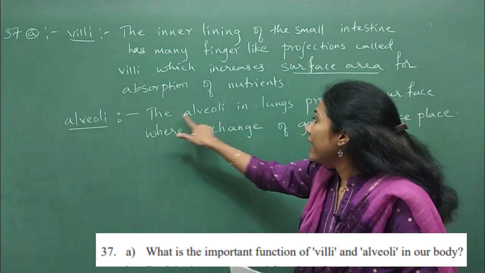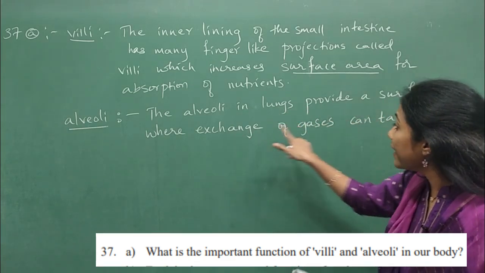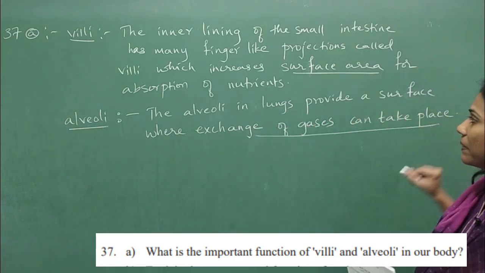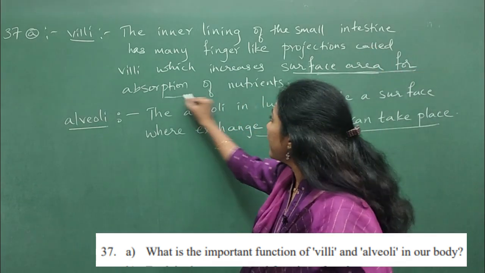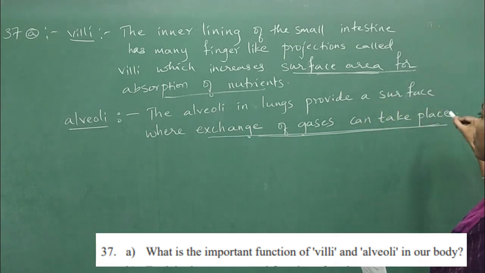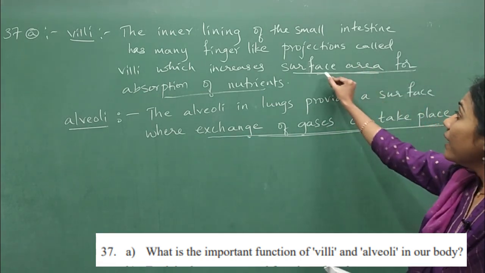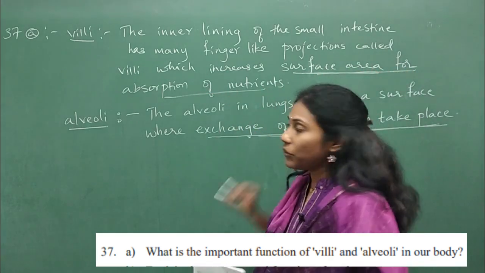So the alveoli in lungs provide a surface where exchange of gases takes place. About villi, this is a key sentence, and about alveoli, this is a key sentence: exchange of gases takes place, and villi provide a maximum surface area for absorption of nutrients.